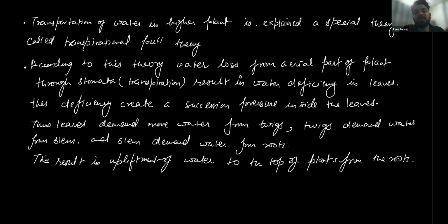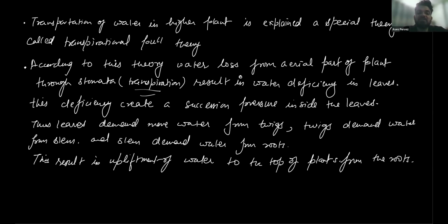Transportation of water in higher plants is explained by a special theory called the transpiration pull theory. According to this theory, water is lost from the aerial part of the plant. It means the leaves mainly, which are in contact with the air. Water loss from the aerial part of the plant through stomata, which is called transpiration, results in a deficiency of water in the leaves.